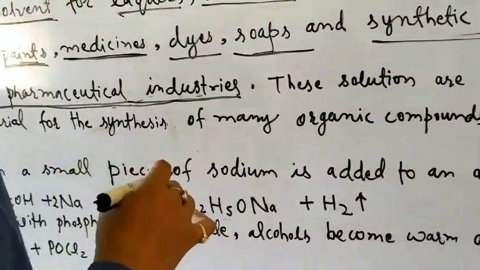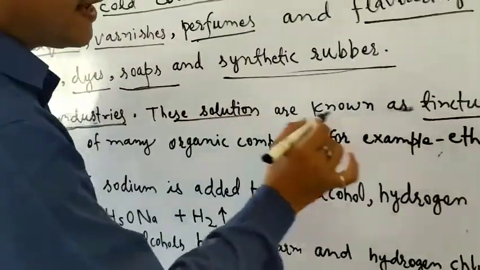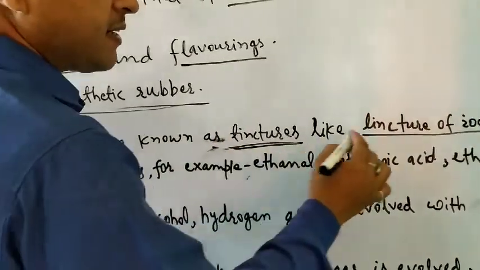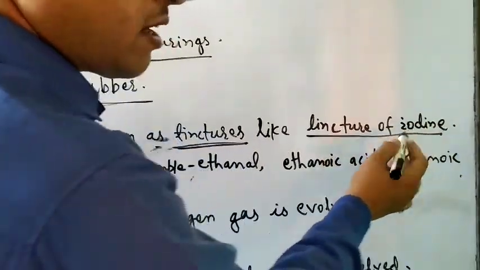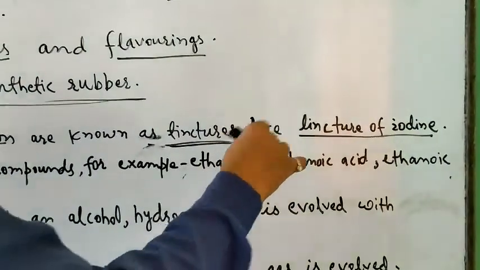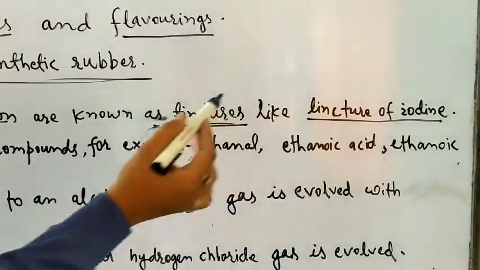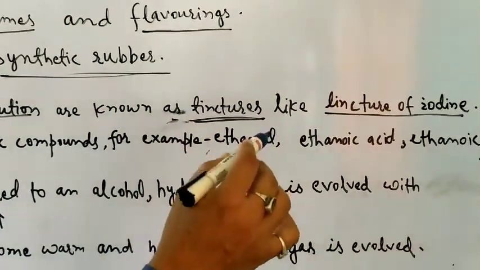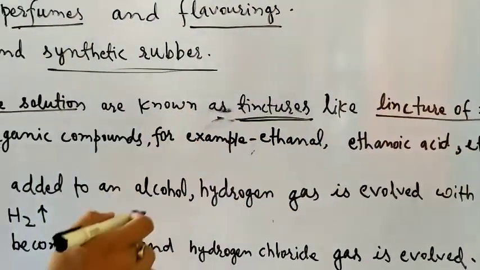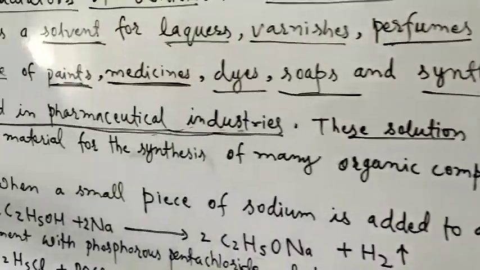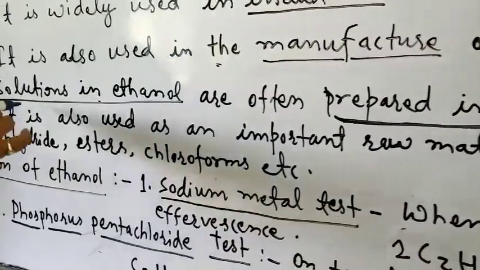In these industries, these solutions are known as tinctures, like tincture of iodine, that is a solution of iodine in alcohol. So tincture of iodine is used to sterilize wounds or to prevent germs from the wounds or cuts.